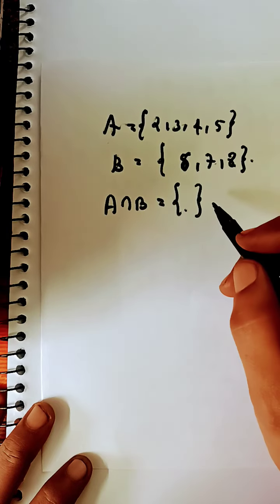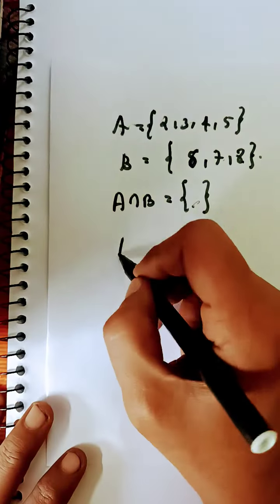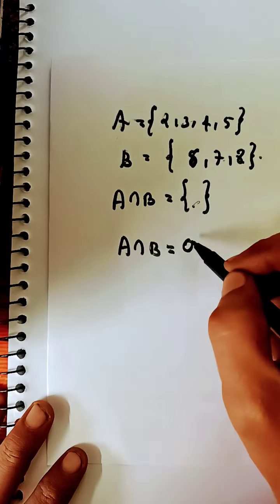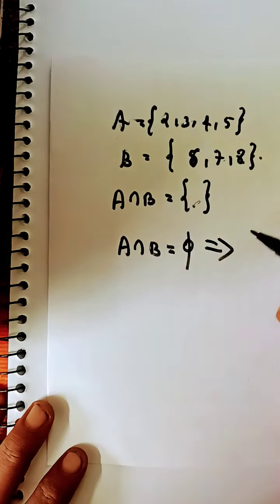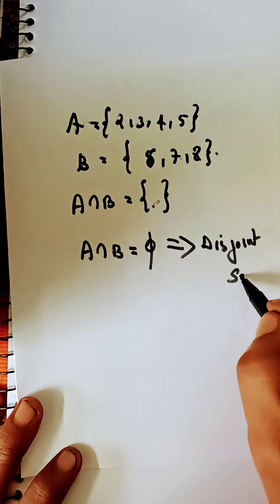A intersection B is empty set. If A intersection B is equal to empty set, such type of sets are called disjoint sets. Disjoint sets.